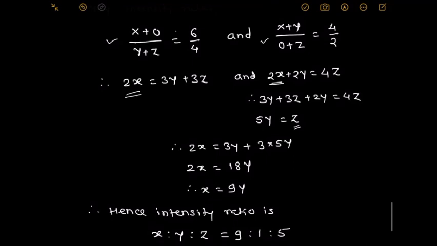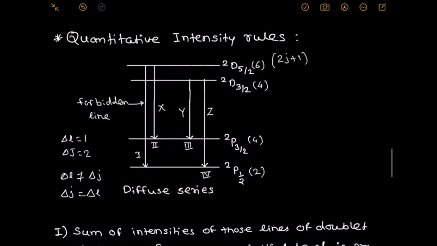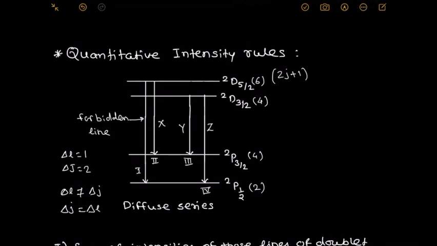Hence, the X line, as we mentioned earlier, has the higher intensity. Y is a faint line, that is 1, and Z has intermediate intensity, 5. Hence, how do we write the relative intensities for the diffuse series?